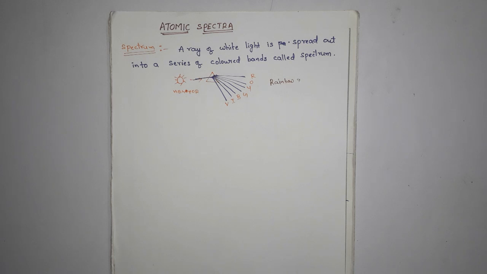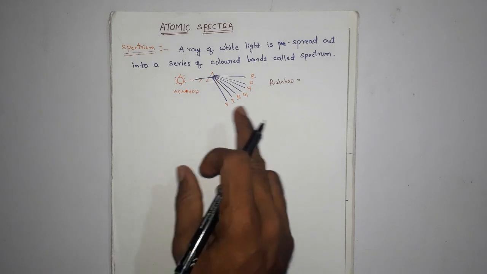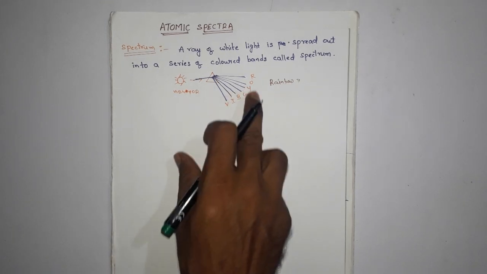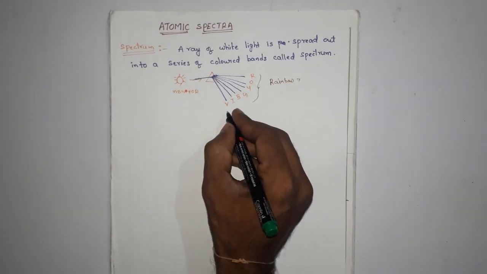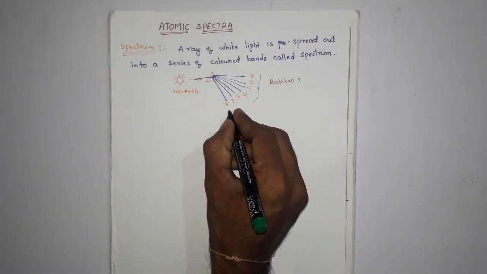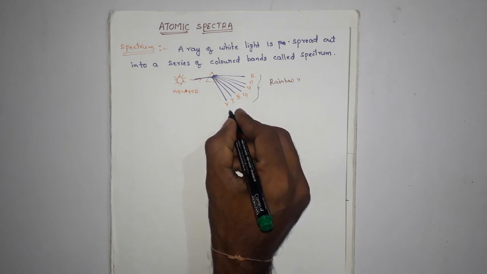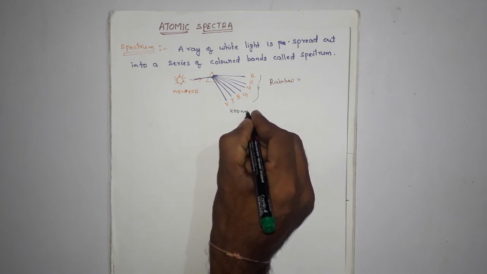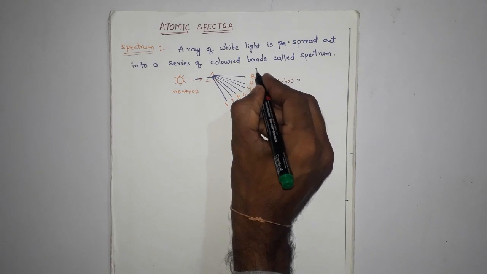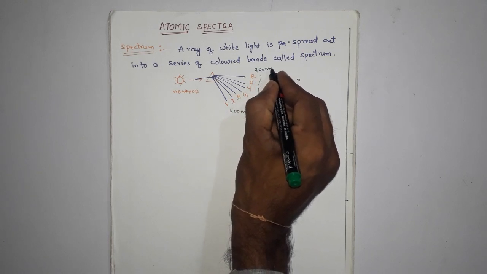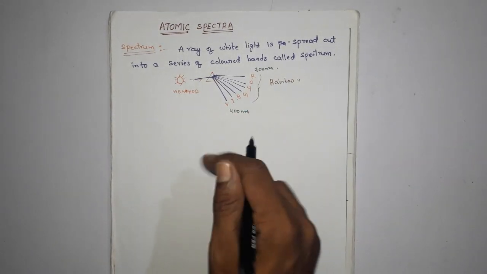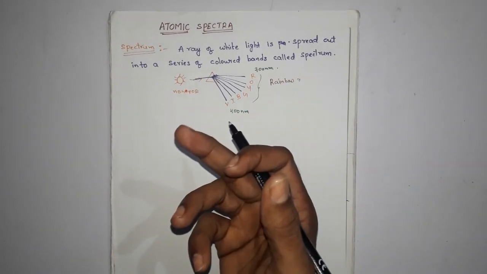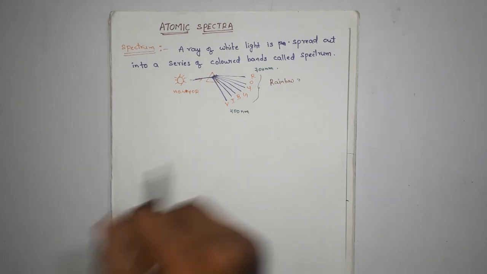They are arranged like this. The wavelength of violet color is 400 nanometers. The wavelength of red color is 700 nanometers. You know very well the wave with shorter wavelength bends more than the wave with longer wavelength.